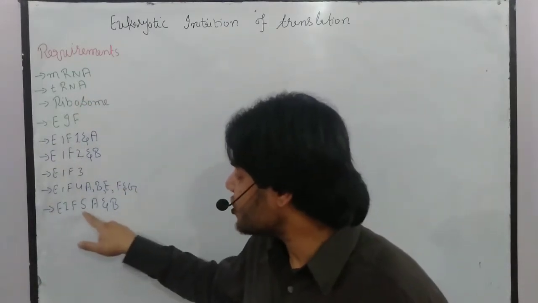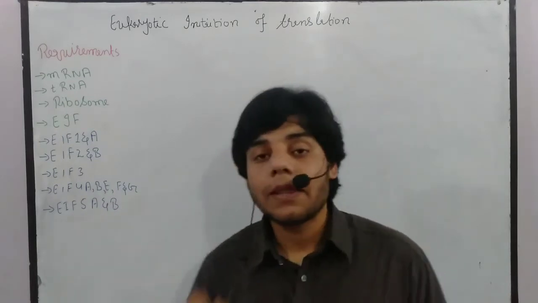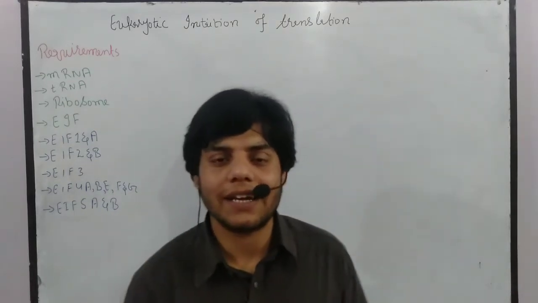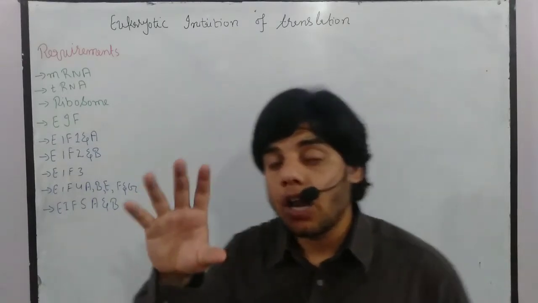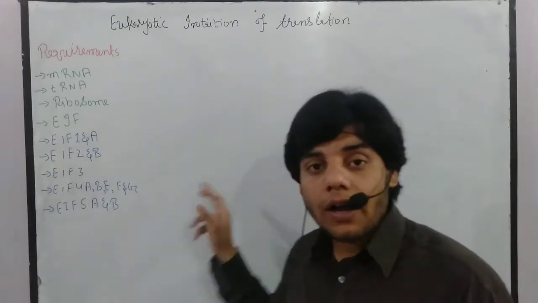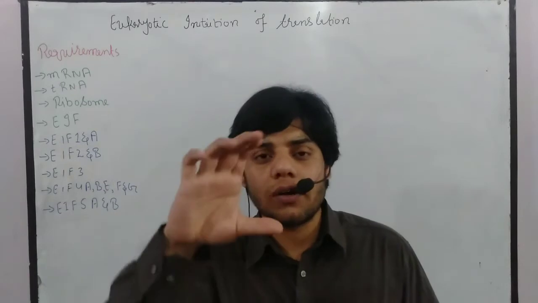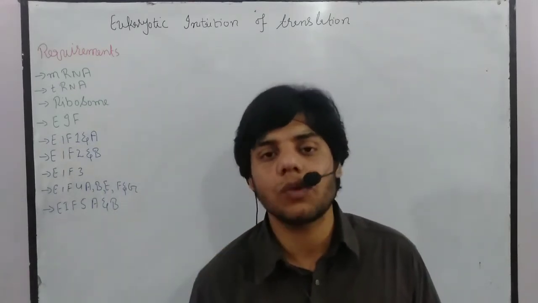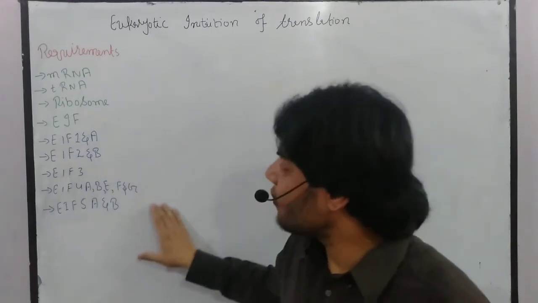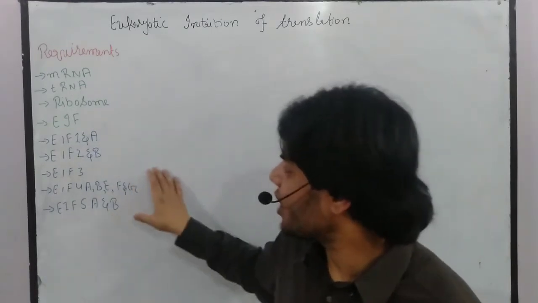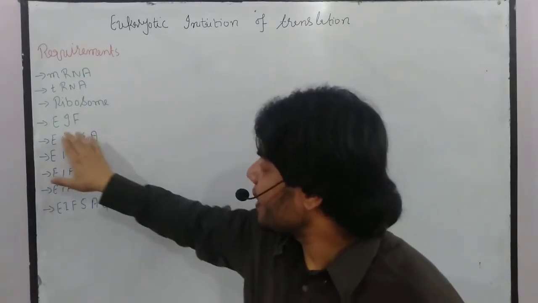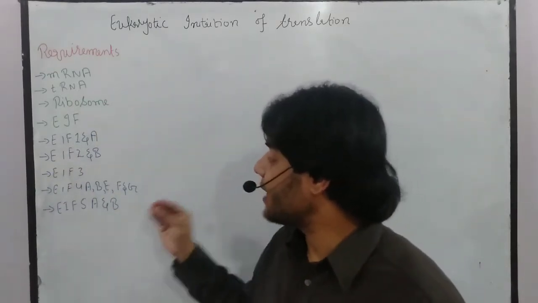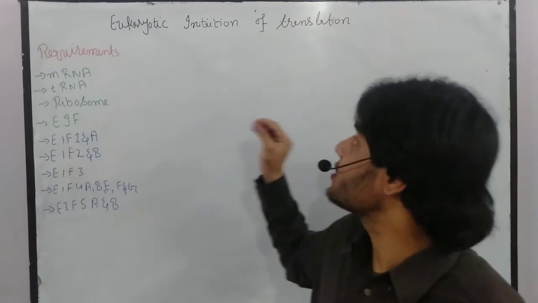Then we have initiation factor 5B. This initiation factor 5B has GTPase-like activity, and it will bring the large subunit to the small subunit. So the large and small subunits are then connected with each other. So these are the functions of the eukaryotic initiation factors. Then we have different steps that are involved in eukaryotic initiation of translation.